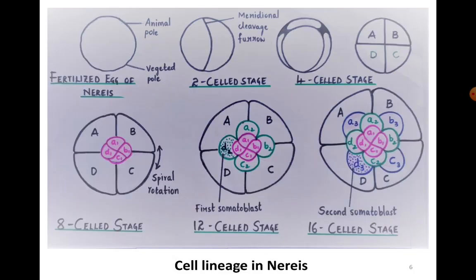Now, this is the diagram that you need to learn if you are asked to write about cell lineage in Nereis. This is the diagram that you should represent, and it should be drawn correctly, and this explains the spiral cleavage and the cell lineage studies in Nereis. So this is an important diagram and you have to practice this.